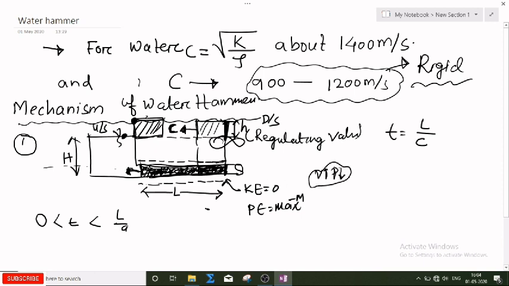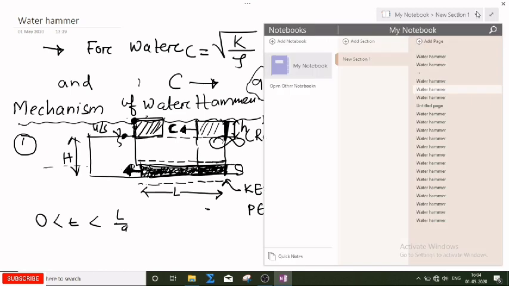Now what will happen? As there is a high pressure zone at this point, the water will start moving in this direction. Because of that, the pressure will gradually decrease. If the pressure gradually decreases, then the elongation of the pipe material also gradually decreases, because the pressure inside is now very less. Okay, so there is a gradual decrease of the pipe material dimension. The diameter will gradually decrease. So now in case 2, I am explaining case 2.